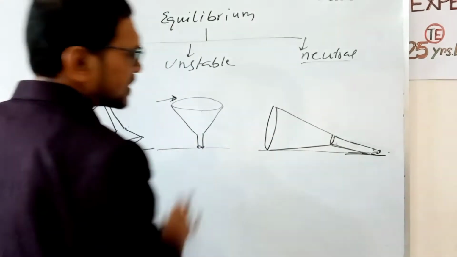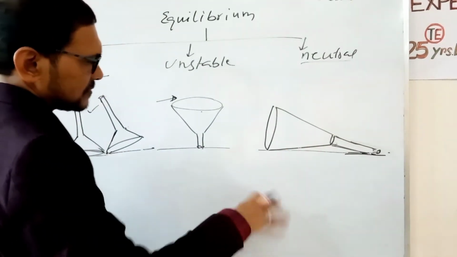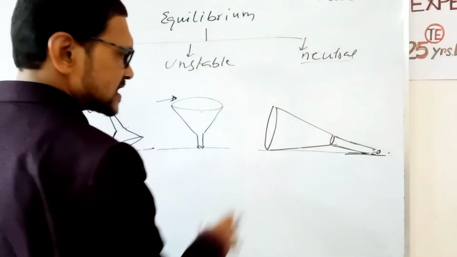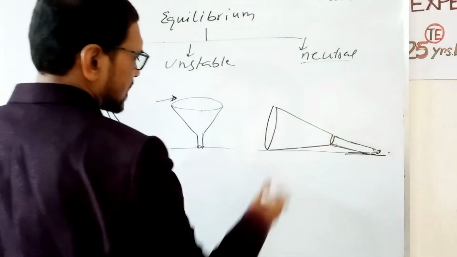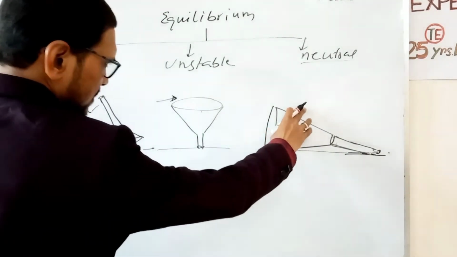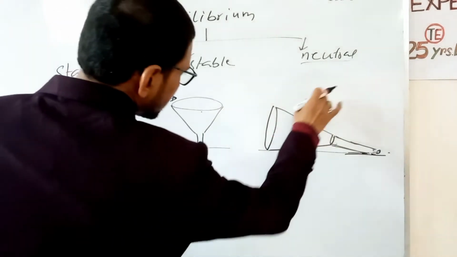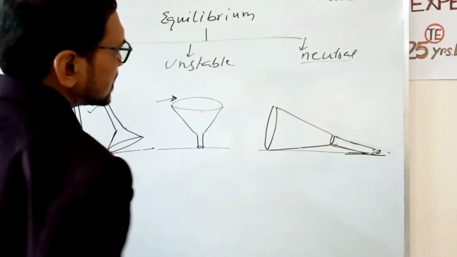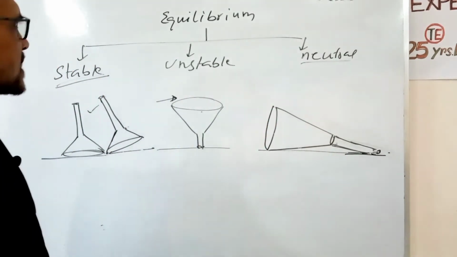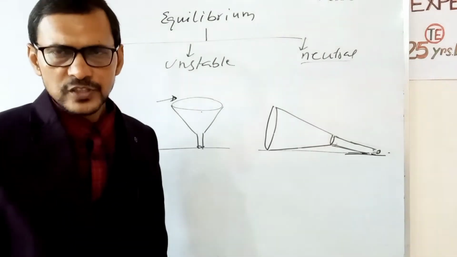And neutral equilibrium, what? Now, if the body is very much disturbed or tilted, then the shape or position of the body remains unchanged, that is, the shape of the body remains the same as its initial. So this is neutral equilibrium. Now conditions of equilibrium, stable, unstable, neutral, we will study in the chapter of work and energy in more detail.